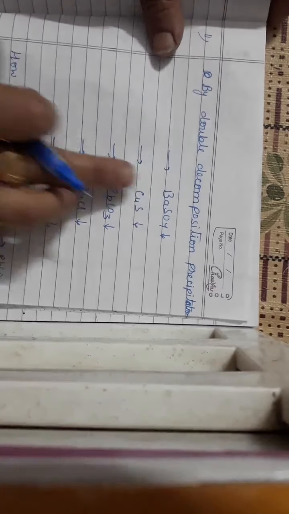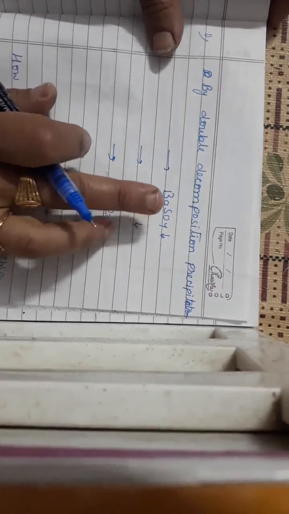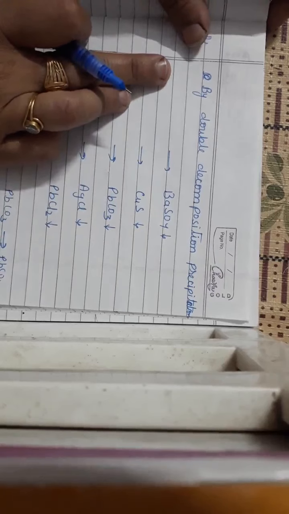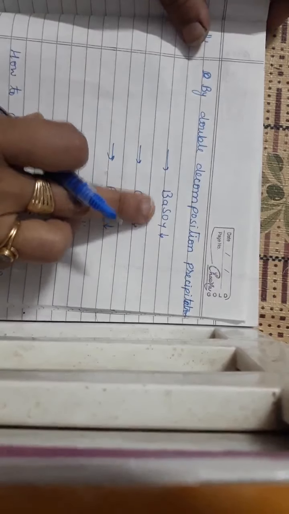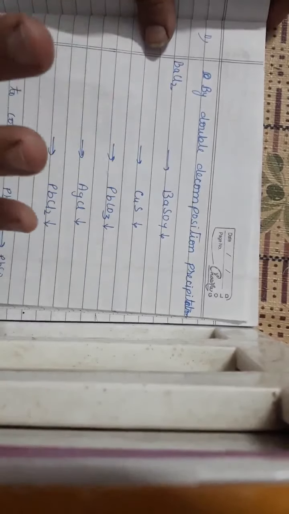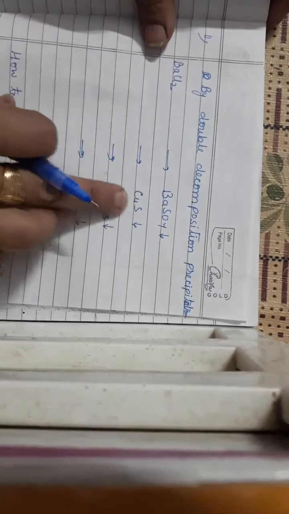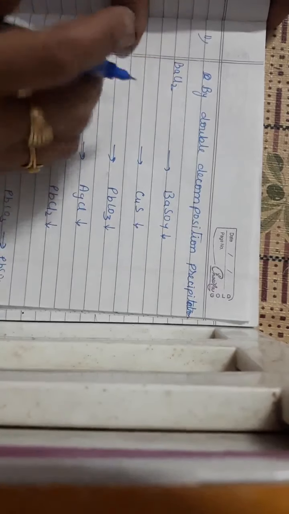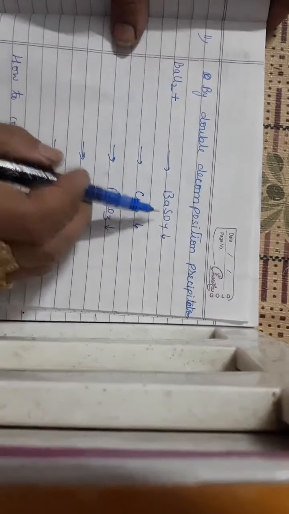When we are preparing an insoluble salt of barium, we need to start the decomposition of a soluble salt of barium. In order to prepare insoluble barium sulfate, we need a soluble salt of barium, that can be either barium chloride or barium nitrate. If you have any doubt or confusion about the soluble salt of a particular metal, you can, without wasting your time, start with the respective nitrate, because nitrates and nitrites of all metals are soluble. So we can write barium chloride or barium nitrate, and we can decompose it with two compounds.